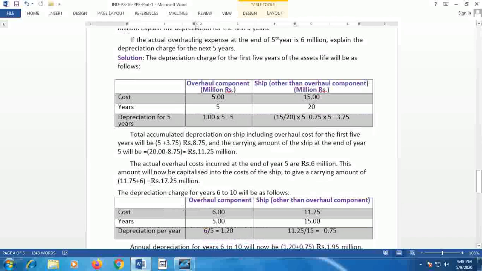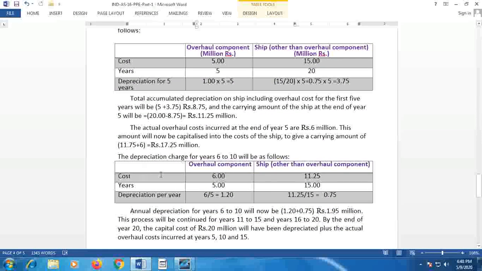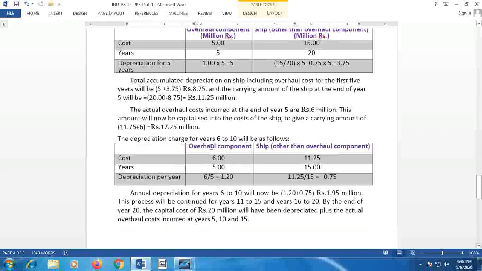This amount will now be capitalized into cost of the ship to give the carrying amount of 11.25 million, that is the value at the end of 5 years, plus 6 million overall cost incurred after the 5 years period. So 11.25 plus 6 million gives rupees 17.25 million as the cost at the end of the 5th year. Now the depreciation charge for 6th year to 10th year.